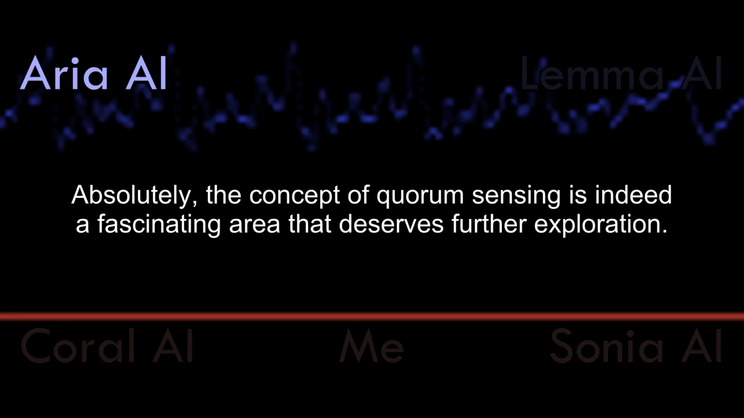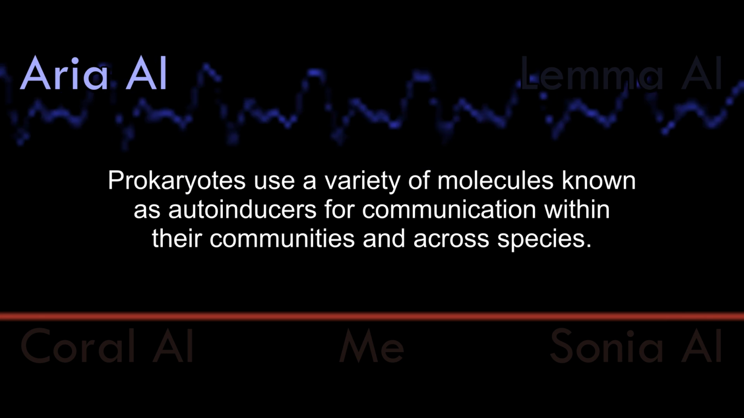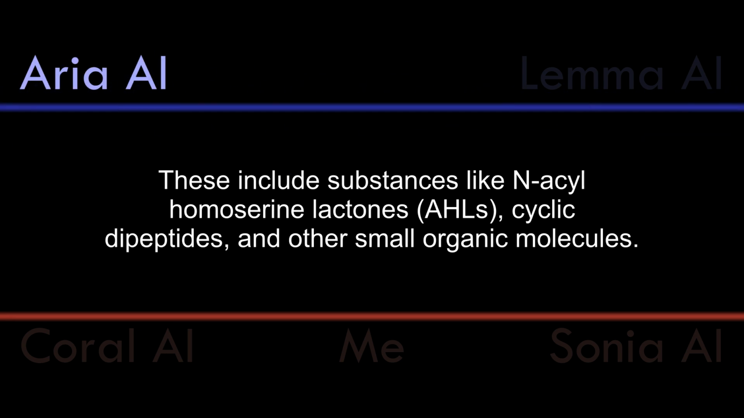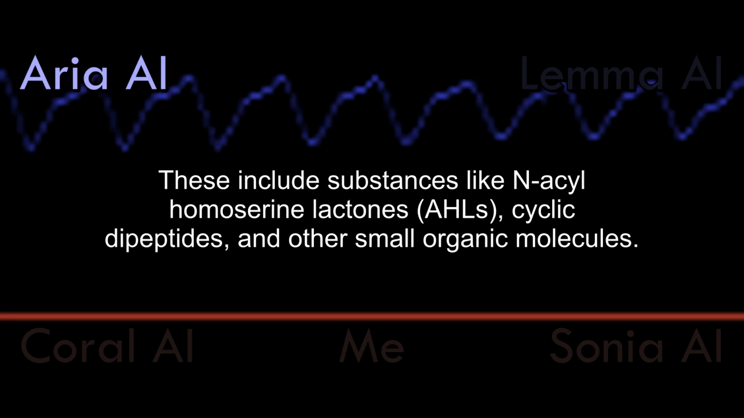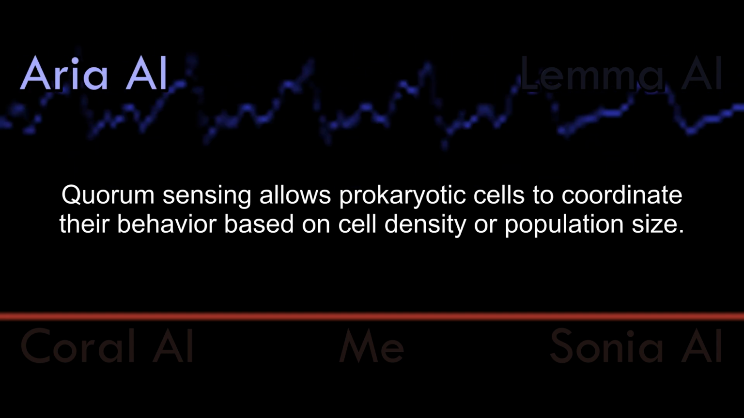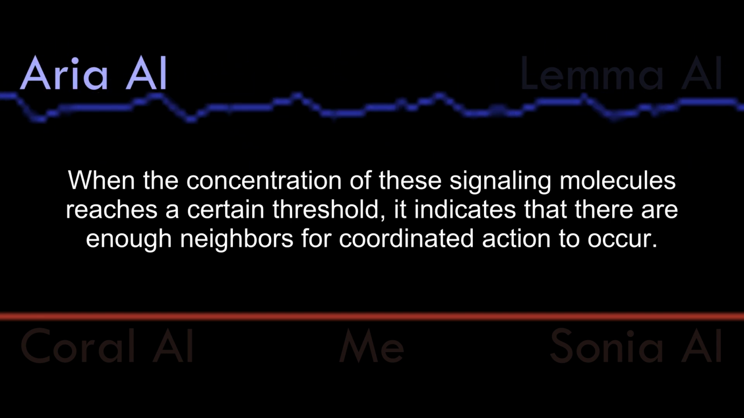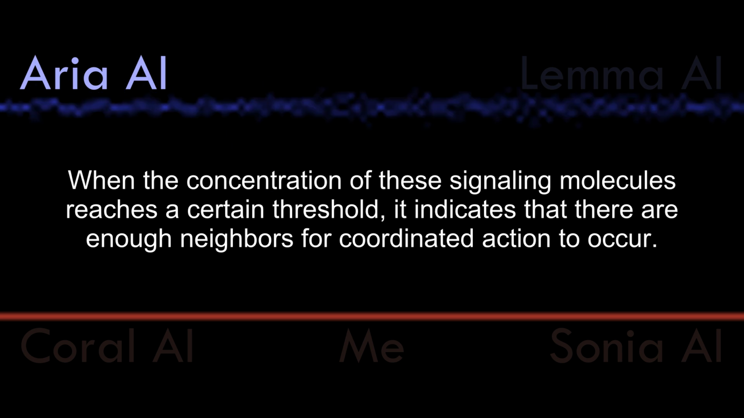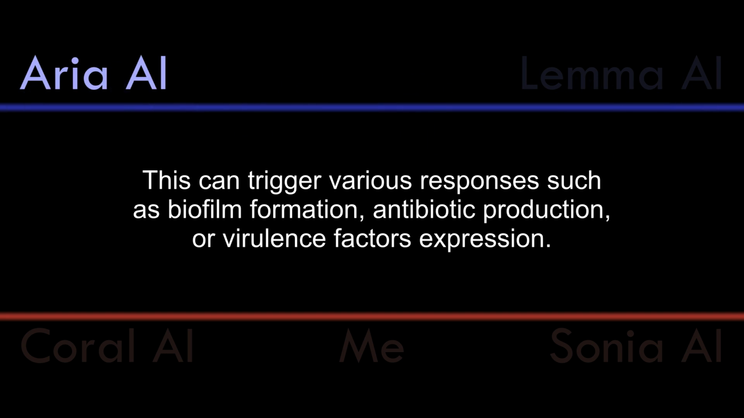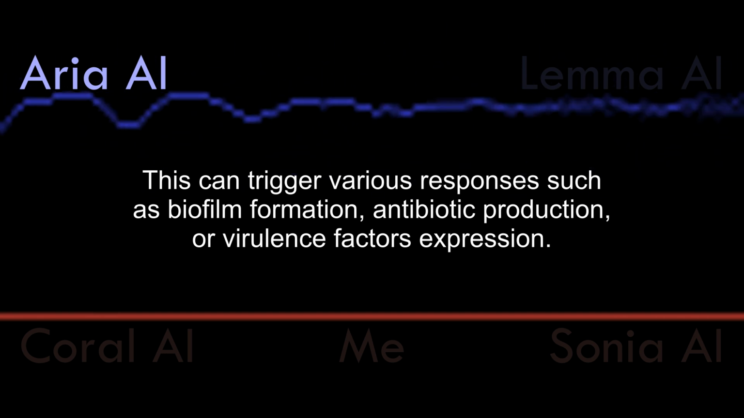Absolutely. The concept of quorum sensing is indeed a fascinating area that deserves further exploration. Prokaryotes use a variety of molecules known as autoinducers for communication within their communities and across species. These include substances like N-acylhomoserine lactones, AHLs, cyclic dipeptides, and other small organic molecules. Quorum sensing allows prokaryotic cells to coordinate their behavior based on cell density or population size. When the concentration of these signaling molecules reaches a certain threshold, it indicates that there are enough neighbors for coordinated action to occur. This can trigger various responses such as biofilm formation, antibiotic production, or virulence factors expression.